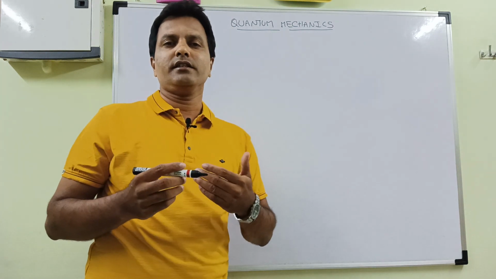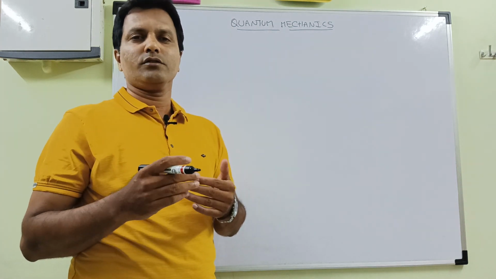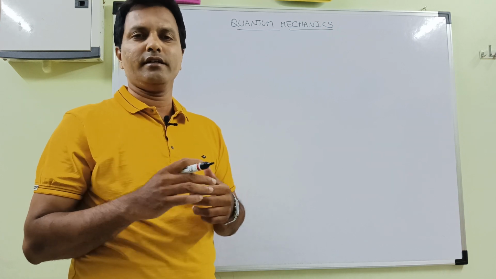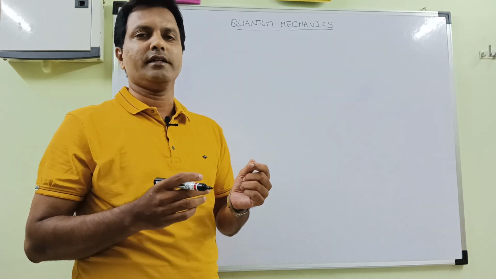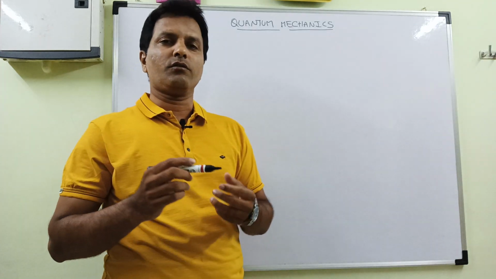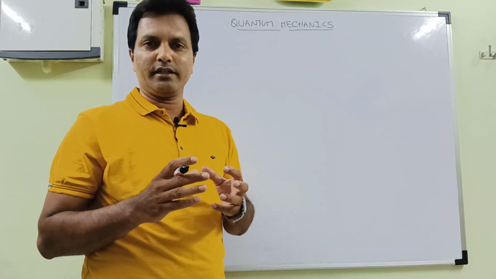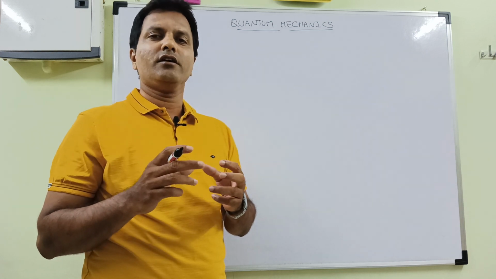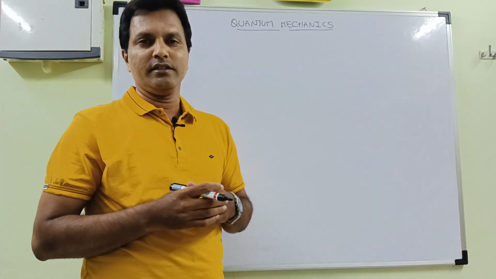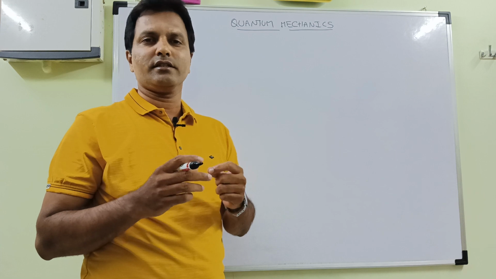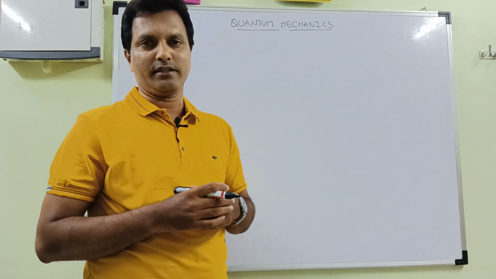These de Broglie waves are associated with microbodies and microparticles. Actually, quantum mechanics is the combination of the idea of quantization and the idea of wave-particle theory. So this combination has developed quantum mechanics.